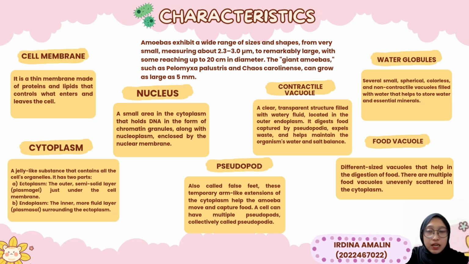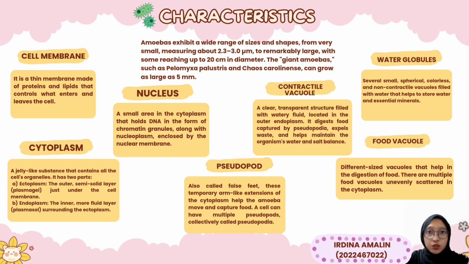Then we have the nucleus, a small area in the cytoplasm that holds the DNA in the form of chromatin granules, along with nucleoplasm enclosed by the nuclear membrane. Then the pseudopod, a so-called false foot. This temporary arm-like extension of the cytoplasm helps the amoeba move and capture food. A cell can have multiple pseudopods, collectively called pseudopodia.